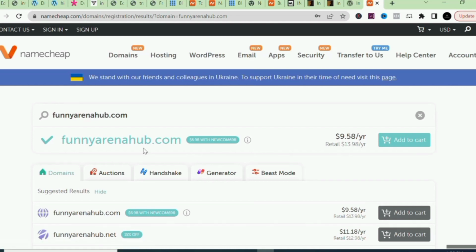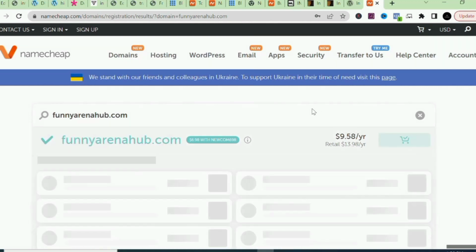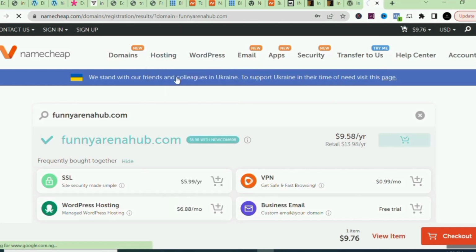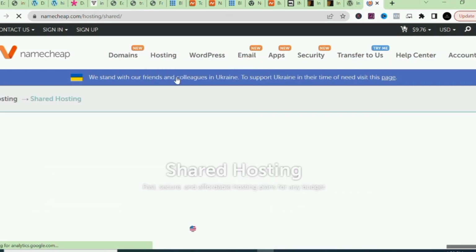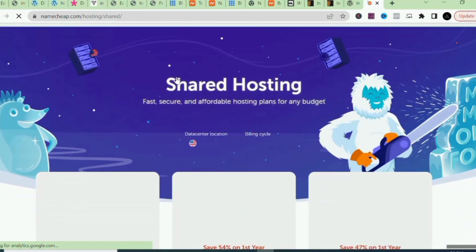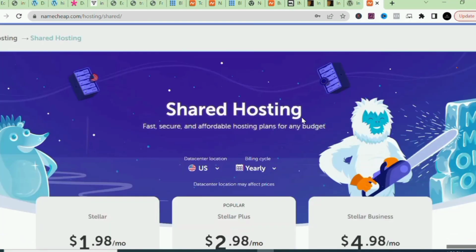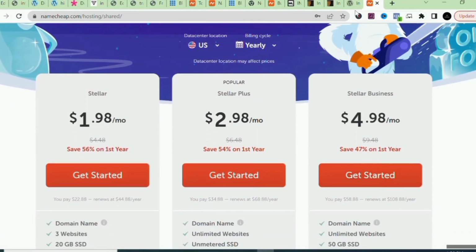Wow. So guys, you can see that the domain name is available and we are just going to add this domain name to cart. Once we've added that to cart, we are also going to get our hosting, and you know I will always recommend you make use of the shared hosting. So I'm just going to click on shared hosting, and we have three plans for the hosting. We have the Stellar, the Stellar Plus, and the Stellar Business.